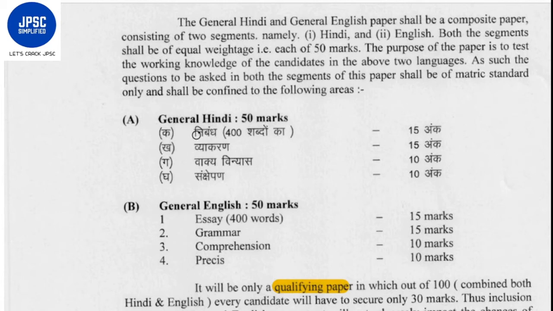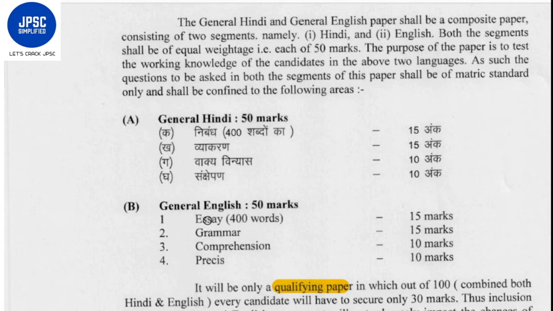It will consist of a Nibandh, an essay, of about 400 words. It will include grammar, that is Vyakaran. It will include Vakya Vinyas, and it will also include Sanchepan. Sanchepan is basically summary. Now, the second section would be general English of 50 marks.